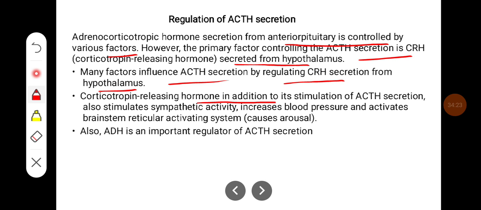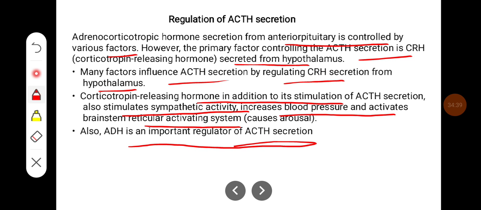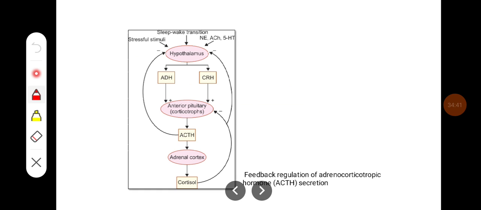Corticotropin releasing hormone, in addition to its stimulation of ACTH secretion, also stimulates the sympathetic activity, increases blood pressure, and activates the brainstem reticular activating system, leading to arousal. Also, ADH is an important regulator of ACTH secretion. In this diagram you can see how ADH and CRH are important factors which increase ACTH secretion, and ACTH and cortisol, by negative feedback mechanism, control the levels of ACTH.